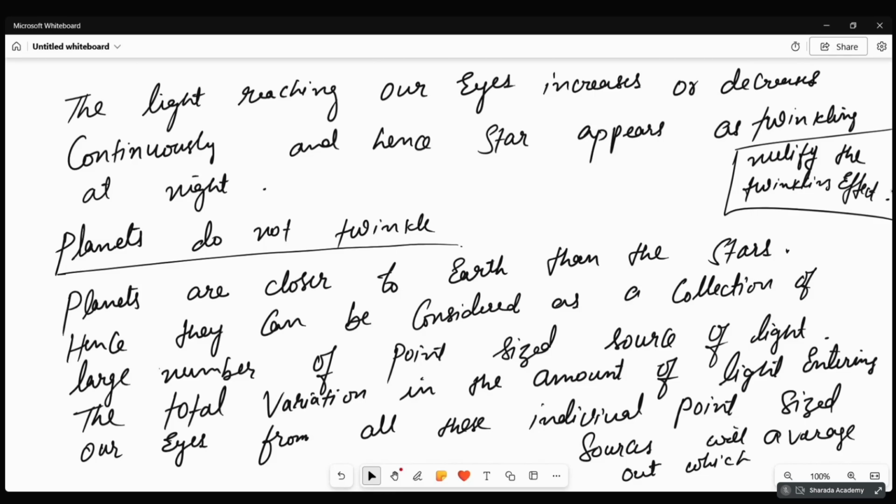In the atmosphere, the density of air in the upper layers is less when compared to the lower layers, so the density keeps on increasing from layer to layer. In the upper layers, the light will travel faster when compared to the lower layers of the atmosphere.